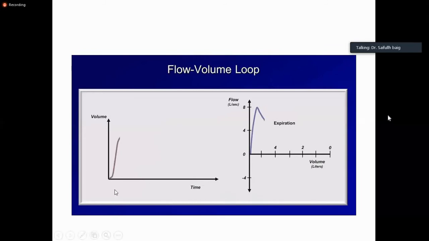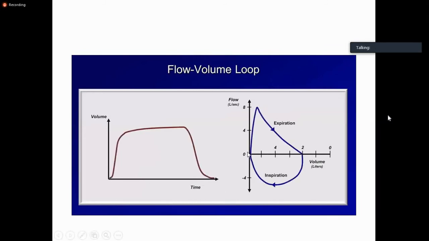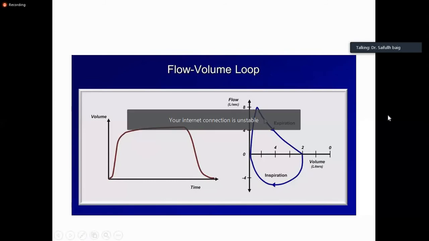This is a flow volume loop. This is our y-axis, x-axis, and this is the expiratory limb. As soon as the patient starts exhaling, it comes out like this, and as the air flows down, the patient will then inhale.